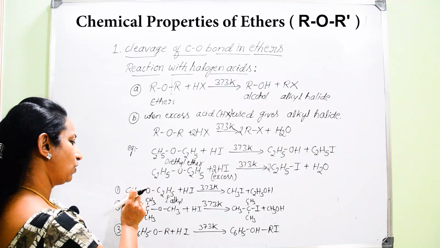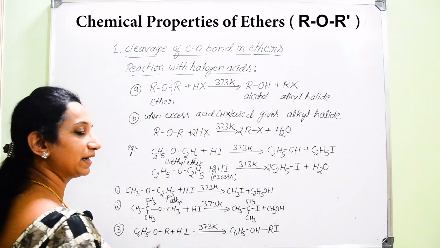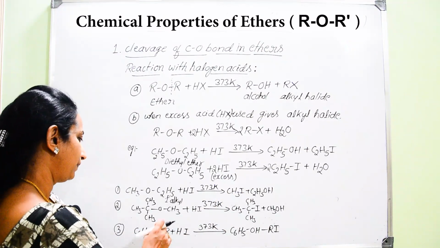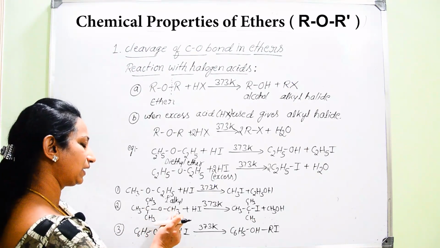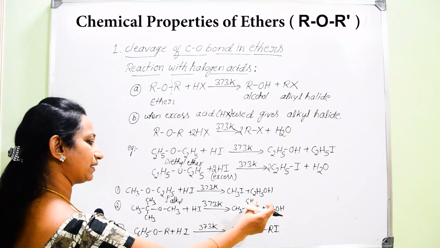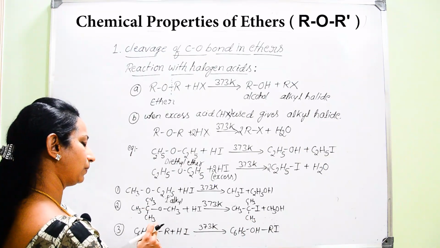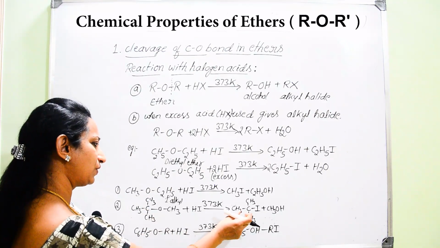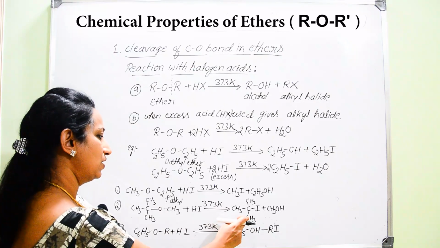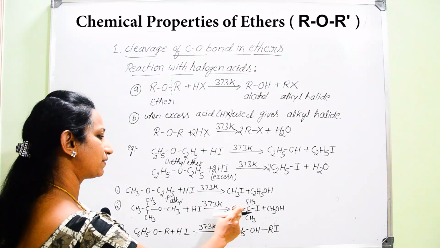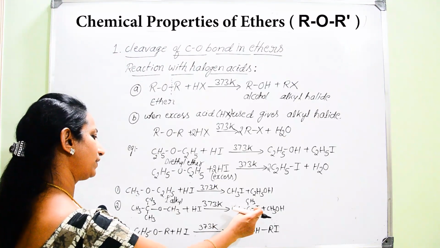So that is, in case one group is methyl and the other is a primary alkyl group, the resultant iodide is with methyl, that is methyl iodide. And in case one side there is a tertiary alkyl group and another side there is a methyl group, then what will the resultant iodide be? That iodide will be clubbed with the tertiary alkyl group but not with the methyl group. So it is based on the stability of the carbocation here. A tertiary carbocation will be more stabilized when compared to a methyl carbocation. Hence this carbocation can easily make the bond with iodine.